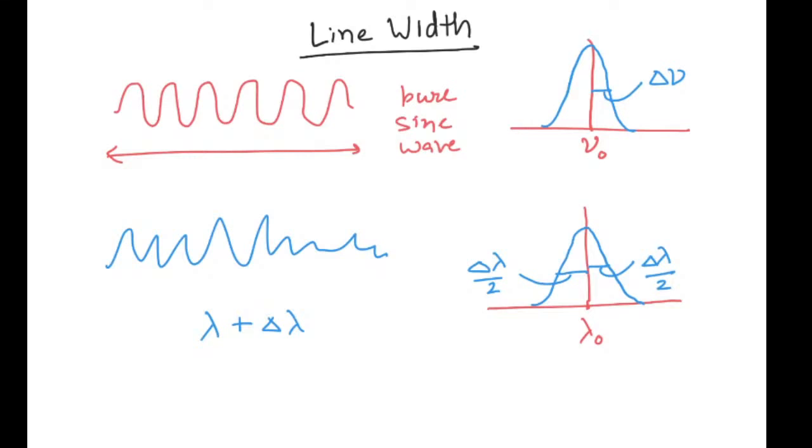So your wavelength will range from lambda minus delta lambda by 2 to lambda plus delta lambda by 2 with the mean at lambda naught. So any kind of practical source that you take will be having this kind of nature of spread of wavelength.